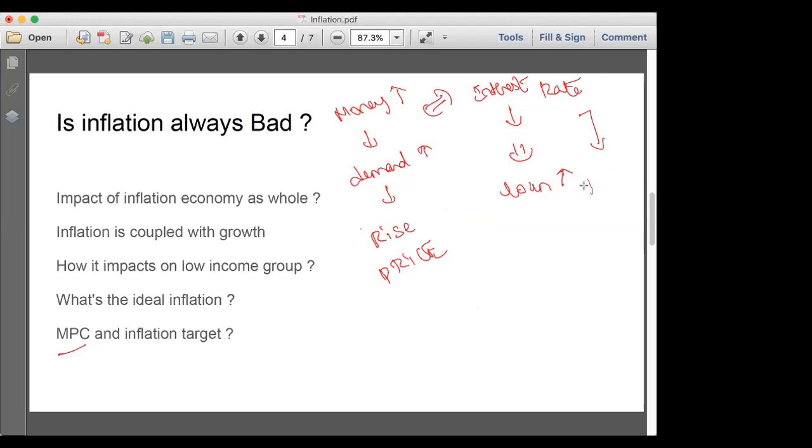So this interest rate, who is controlling it? The RBI, through the MPC, that is the Monetary Policy Committee. They will decide upon the interest rate at which the banks need to give loans, and this will determine the money in the market. It will lead to inflation. Okay, now you have understood, I think.